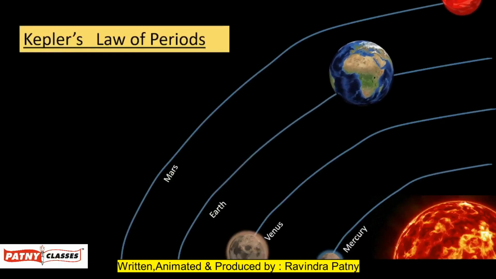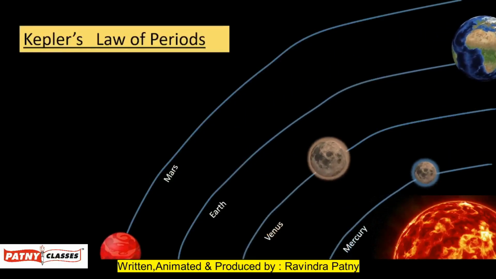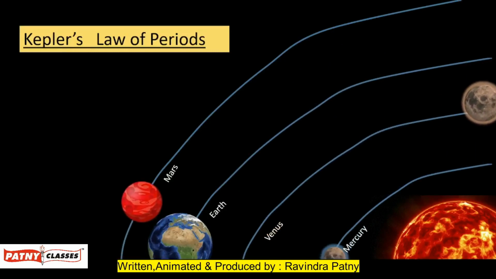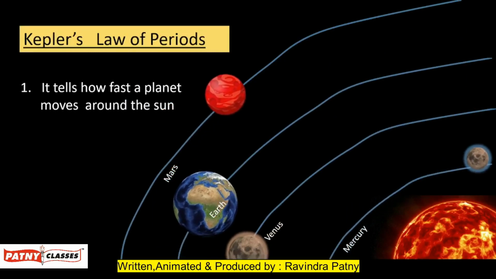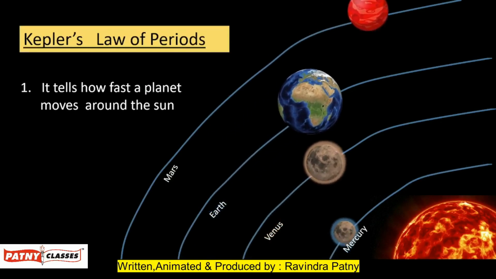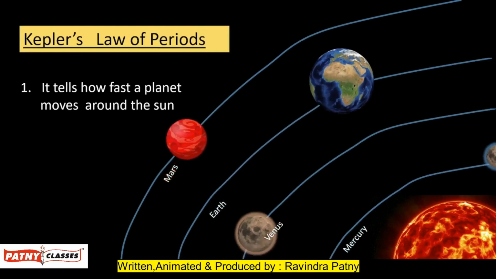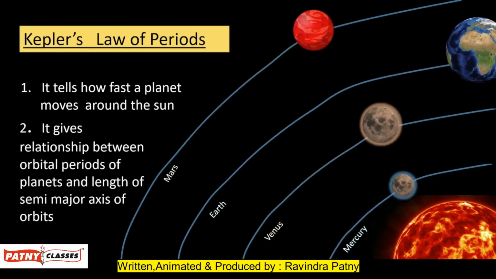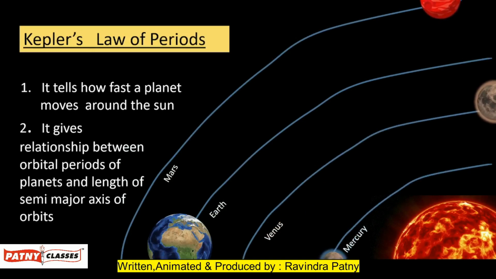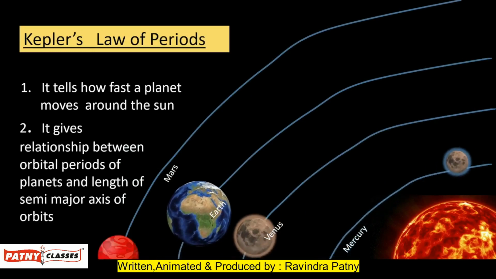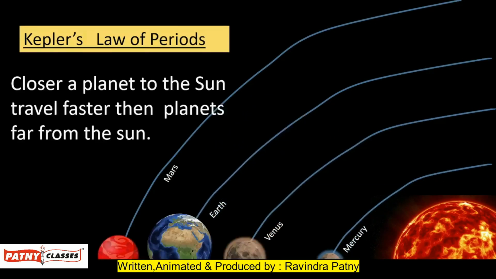Kepler's law of periods is also called Kepler's third law. It tells how fast a planet moves around the Sun, and it gives the relationship between the orbital periods of planets and the length of the semi-major axis of the orbits. According to the law of periods, a planet closer to the Sun travels faster than planets far from the Sun.